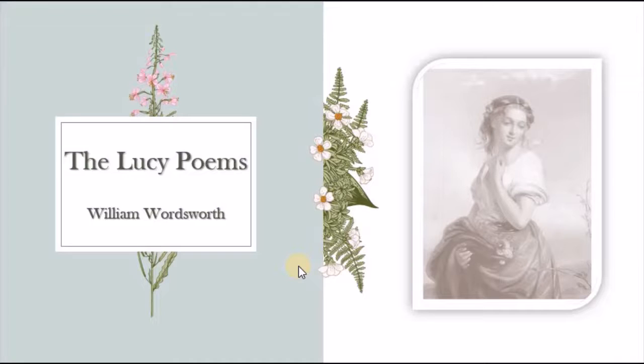Part of the poetry of William Wordsworth consists of a group of poems which were called by later critics the Lucy poems. Actually, Wordsworth didn't group them and say that these are the Lucy poems, but since there is a character which is common between these poems, the character of Lucy, these poems are known in literature as the Lucy poems.